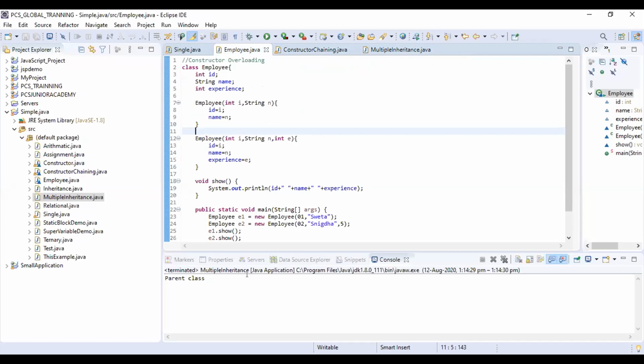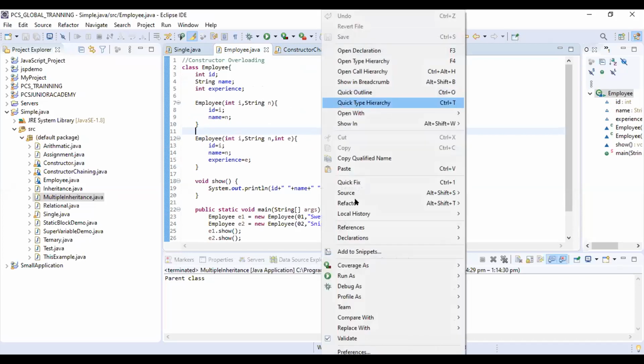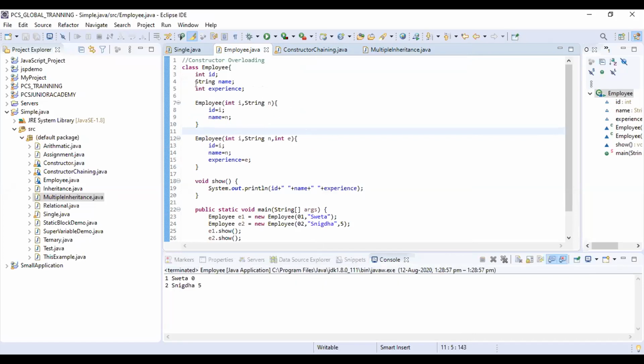Yes, ma'am. This is the constructor overloading example. Let me run it first. Here, Shweta, I have taken... Yes, ma'am. Wait for one minute. Okay, wait. Okay, ma'am. Madhuparna, hello, Madhuparna.